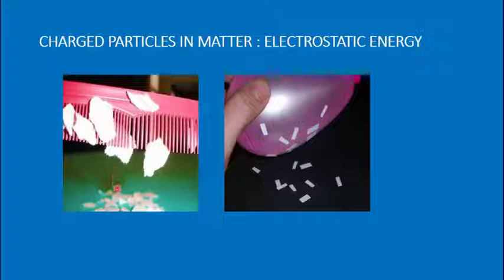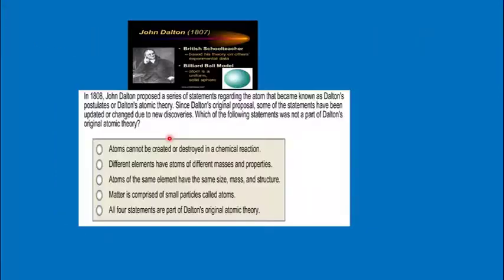So with the presence of these charged particles, we can conclude that there are certain charged particles present in an atom, and the discovery of that led to many postulates about the structure of atom. One such postulate was made by John Dalton in the year 1807. He proposed a series of statements regarding the atom that came to be known as Dalton's postulates or Dalton's atomic theory. So according to him, atoms cannot be created or destroyed in a chemical reaction.